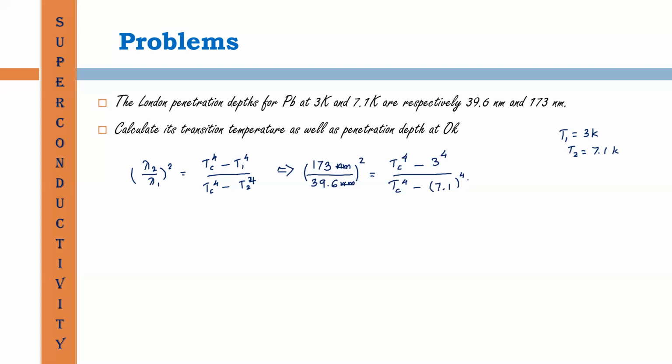First we evaluate this quantity, 173 divided by 39.6, that is given by 4.368.